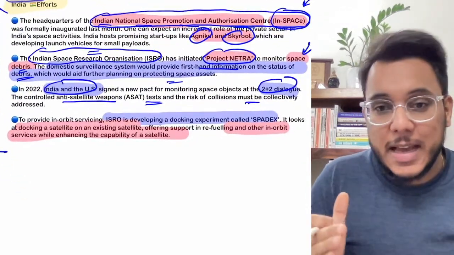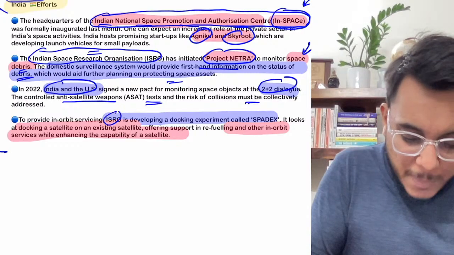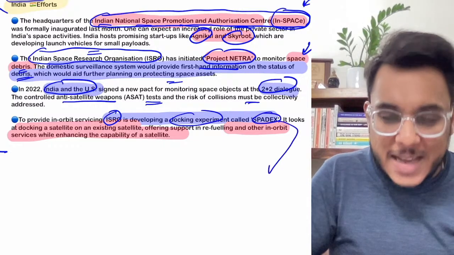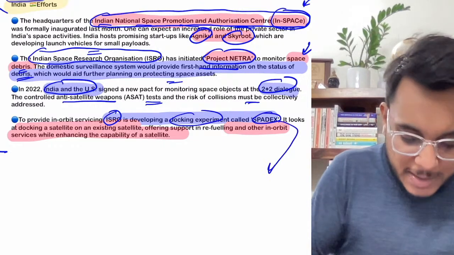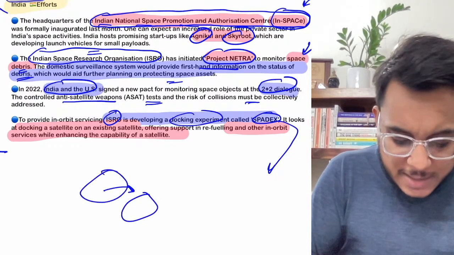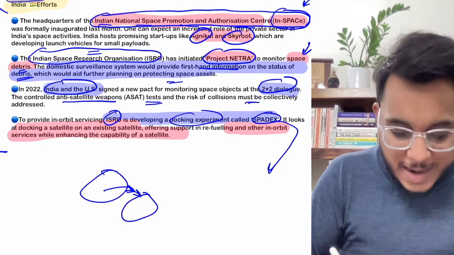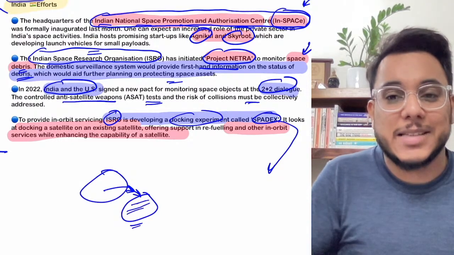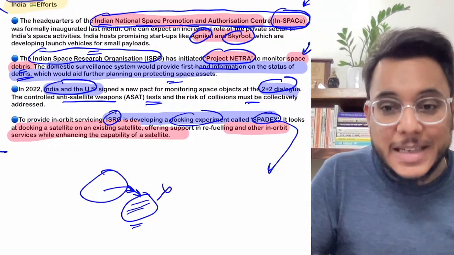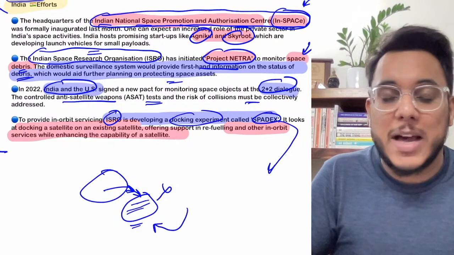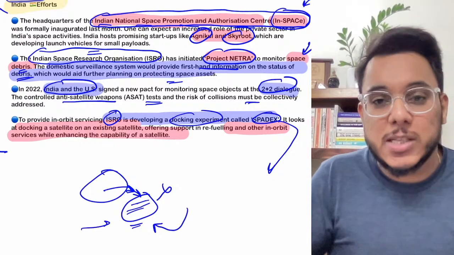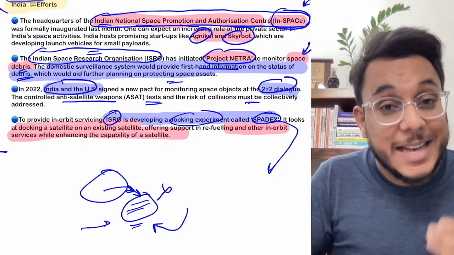Moreover, ISRO is also developing a docking experiment called SpadeX. Now, what is this SpadeX? SpadeX is a kind of mechanism that we are developing, so that one satellite can be docked onto another satellite. Is it clear or not? Now see, suppose this original satellite has suffered some kind of malfunctioning. It is not completely redundant, there is some partial malfunctioning that has happened in this particular satellite. Now we can still use this satellite by providing additional assistance.